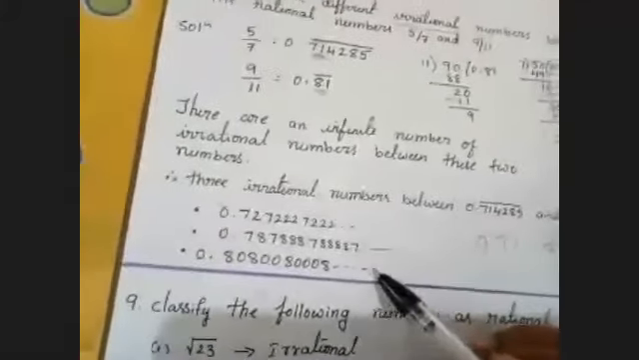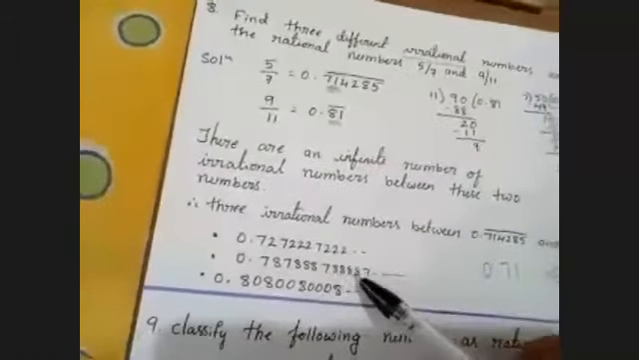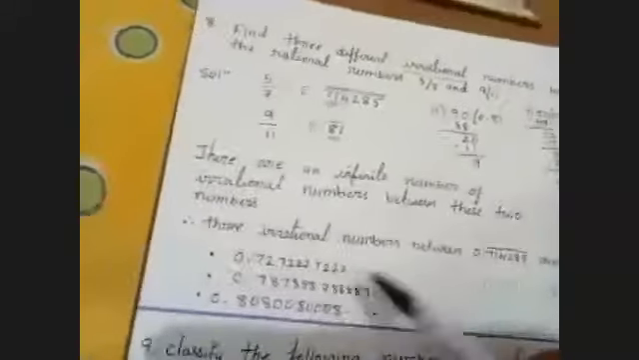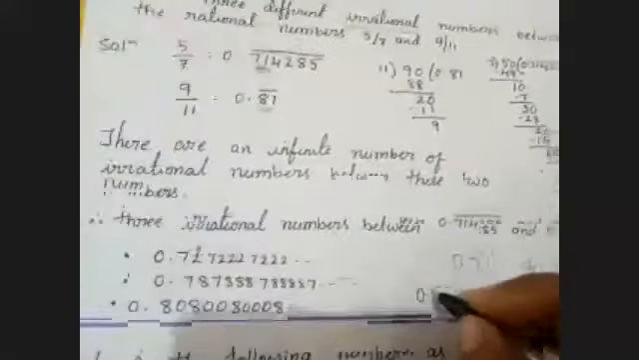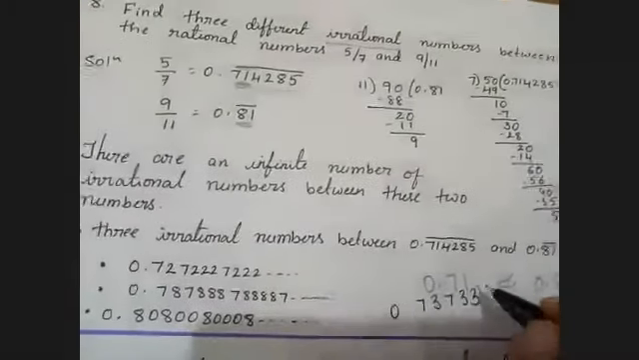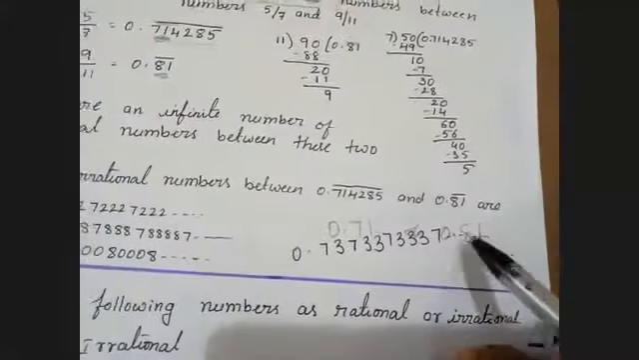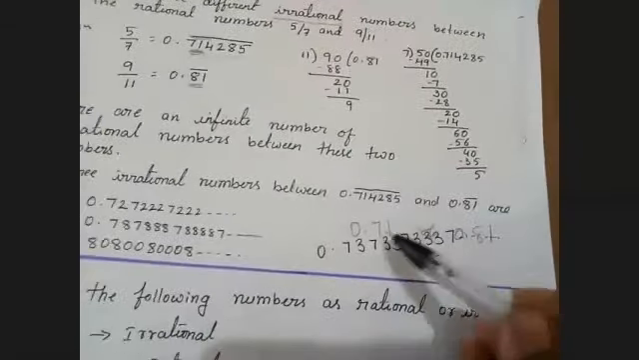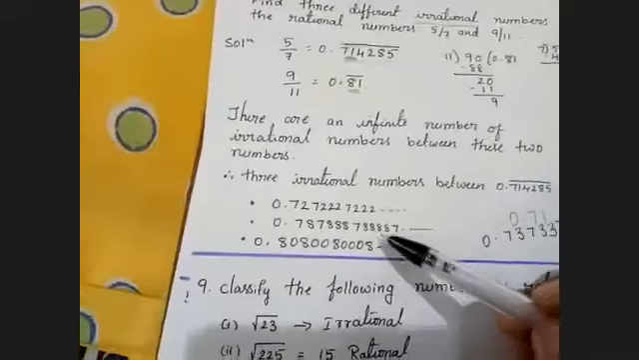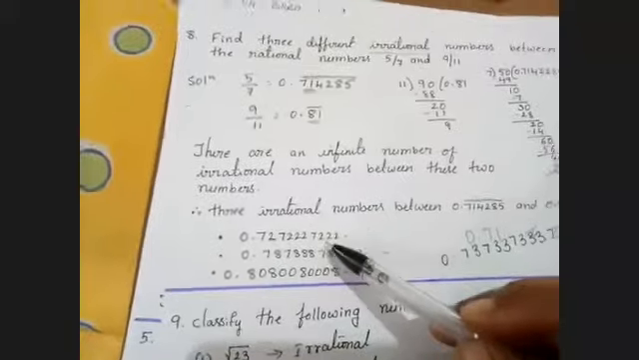Don't forget to show this extra thing. 0.78, 0.7888, 0.78888, etc. Okay, or you can take 0.73, 0.7333, 0.73333, etc. You can take between 0.71 and 0.81 any three irrational numbers. So when you are taking an irrational number, remember the number should not terminate and the number should not repeat.